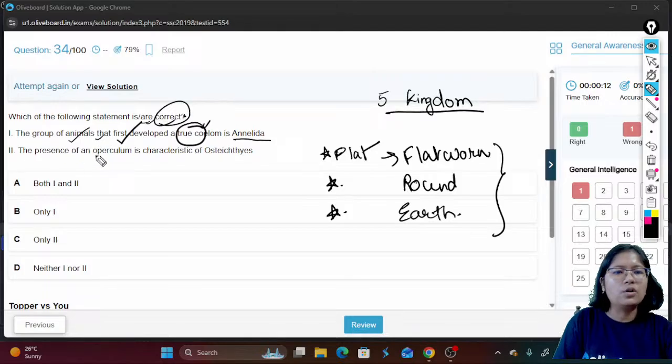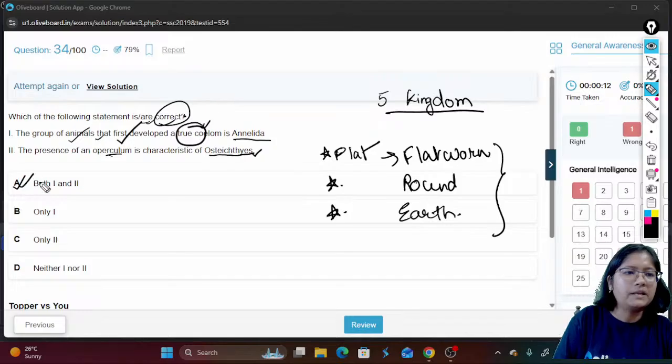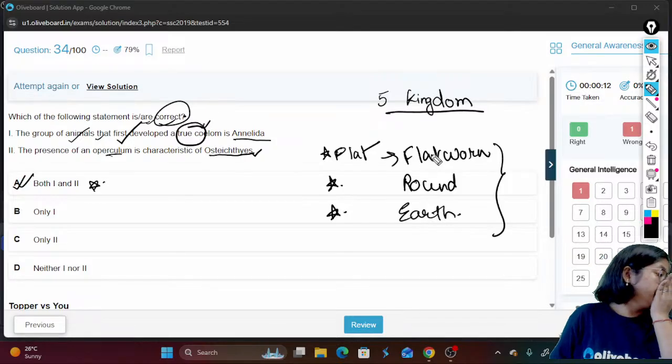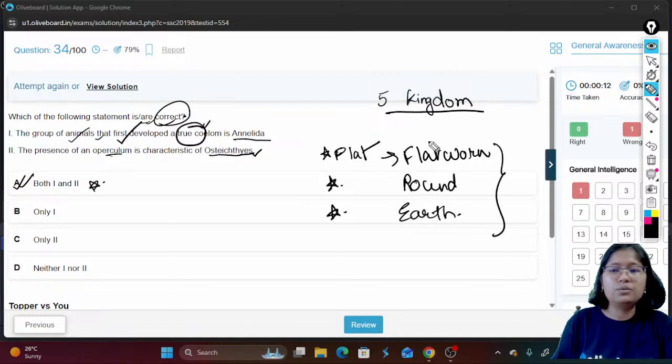The presence of an operculum is a characteristic of Osteichthyes. So if you have not added this, you can add this, that the presence of an operculum is the characteristic, and that will lead us to A. That is, both statement 1 and statement 2 are correct here.